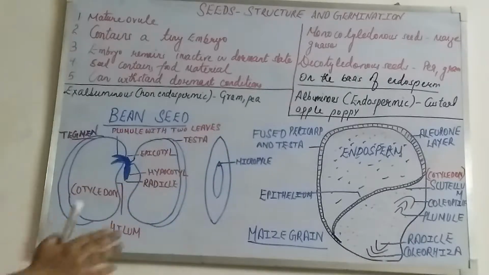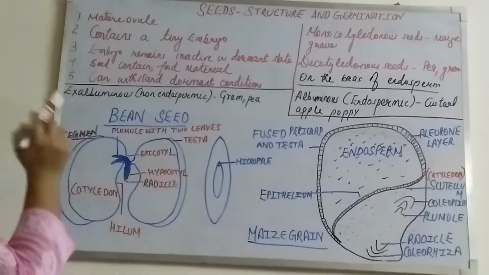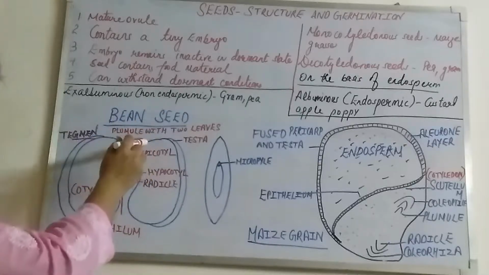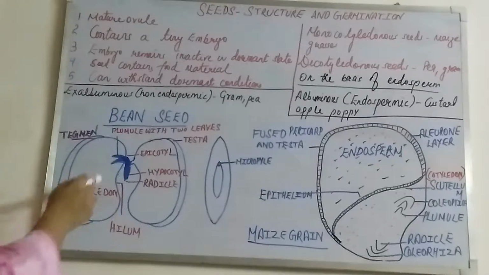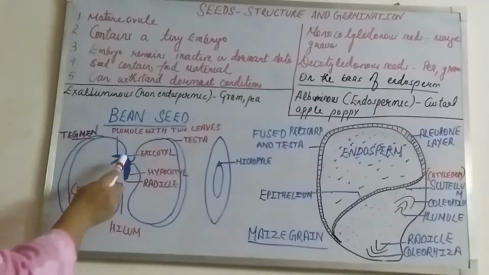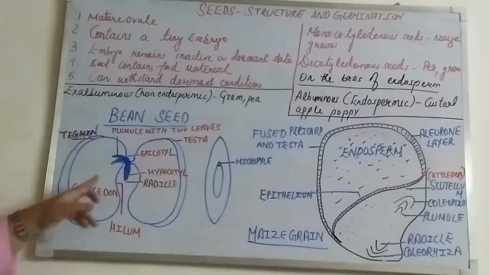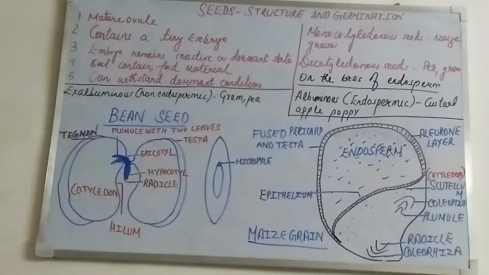Let us start with the external layers first. The shape of the bean is always just like a kidney. Here you can see this curved portion, which is showing you the hilum, written here H-I-L-U-M.